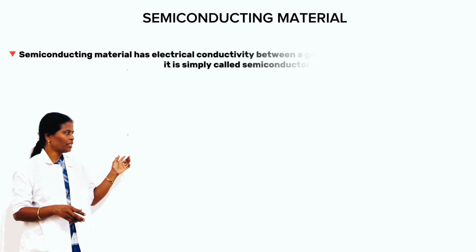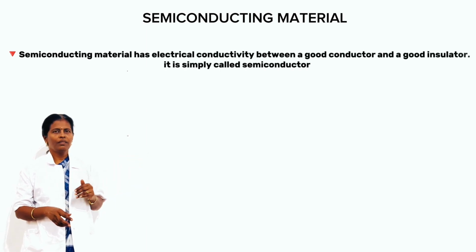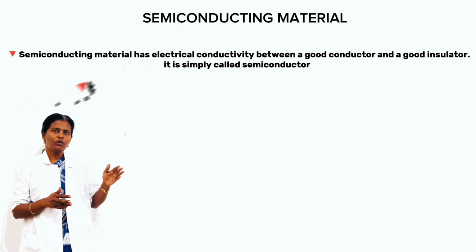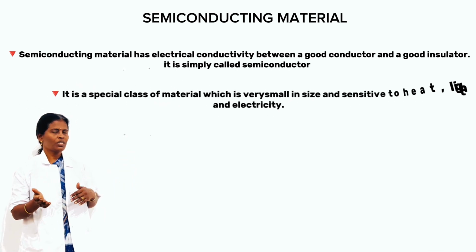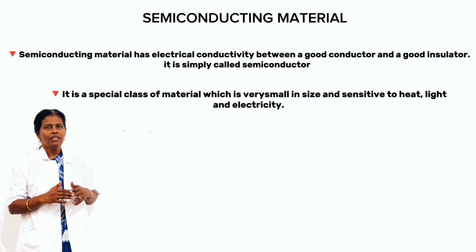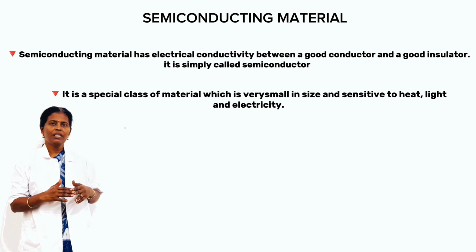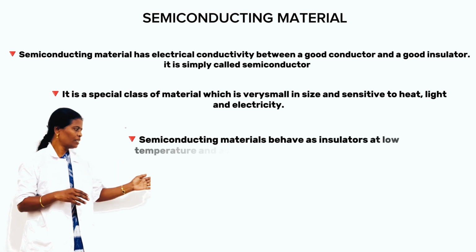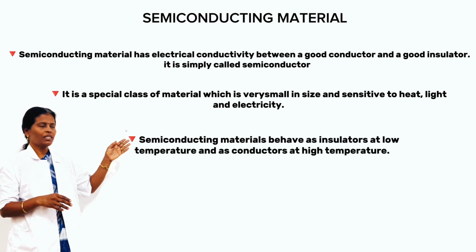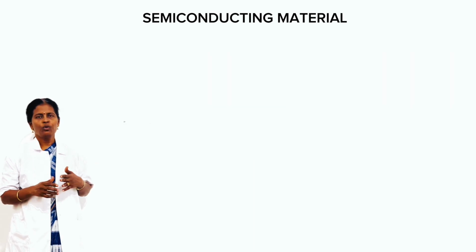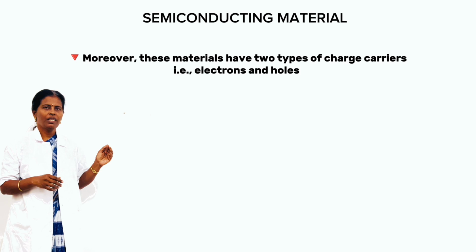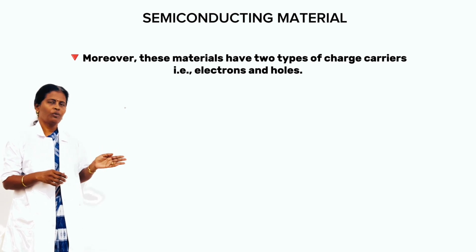Semiconducting material has electrical conductivity between a good conductor and an insulator. It is simply called a semiconductor. It is a special class of material which is very small in size and sensitive to heat, light, and electricity. Semiconducting materials behave as an insulator at low temperature and as conductors at a high temperature. Moreover, these materials have two types of charge carriers: one is electrons and another one is holes.